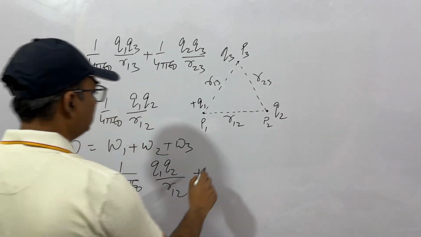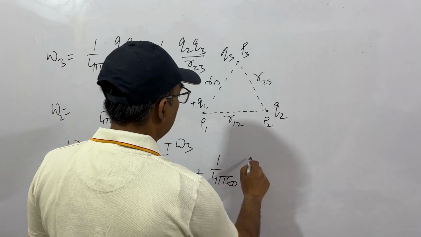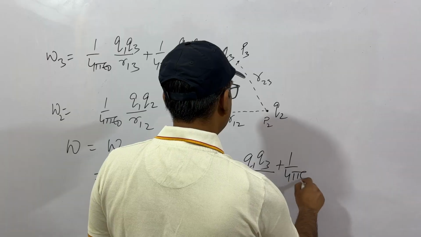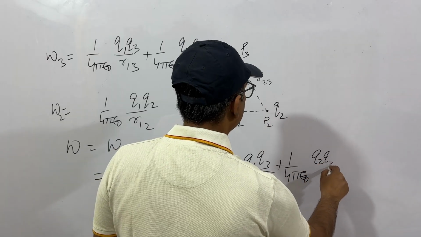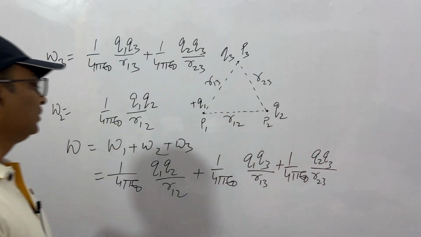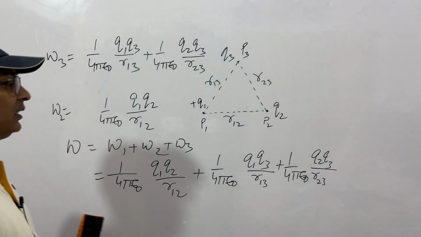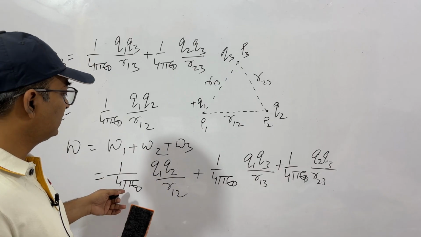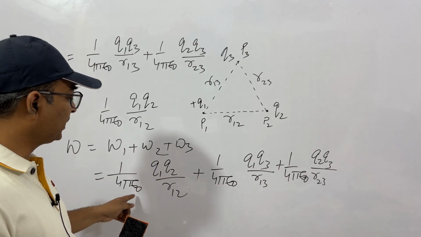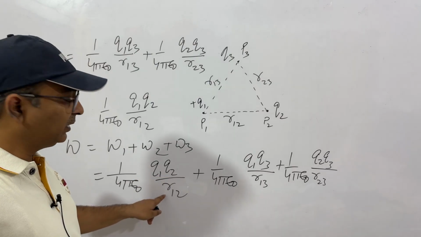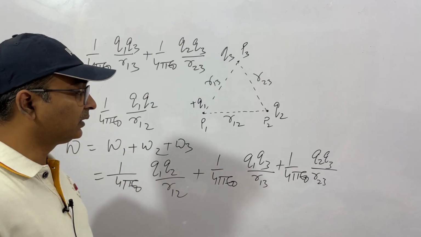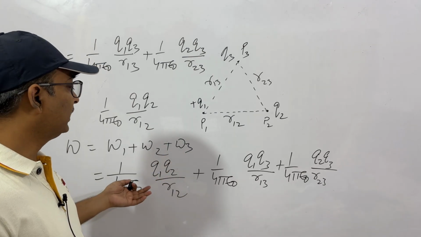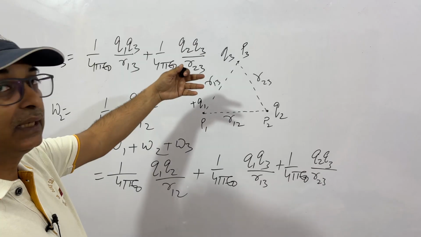So this will be this plus 1 by 4 pi epsilon 0 Q1 Q3 by r13, and then 1 by 4 pi epsilon 0 Q2 Q3 by r23. So this is the total potential energy of the system. Either you can learn this by heart, that in a system of charges we have this type of expression, 1 by 4 pi epsilon 0, with the distance between 1 and 2, then 1 and 3, and then 2 and 3. If we have other charges, this will keep on adding. So either you can learn it by heart, or you can every time start from scratch.